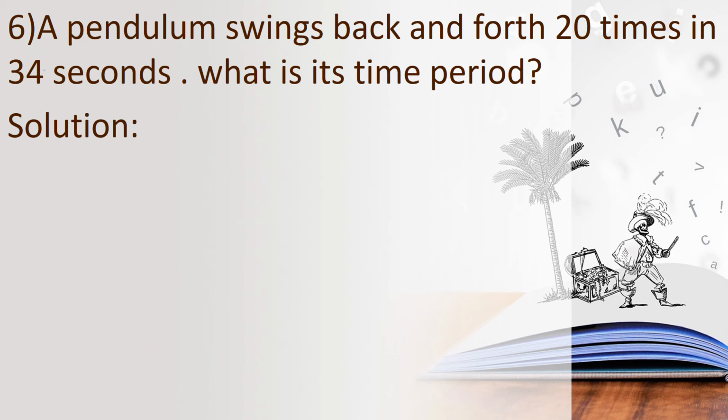And then the next question. A pendulum swings back and forth 20 times in 34 seconds. Okay children, so the number of oscillations and time is also given, is it, children? We need to find the time period. How will you find the time period?